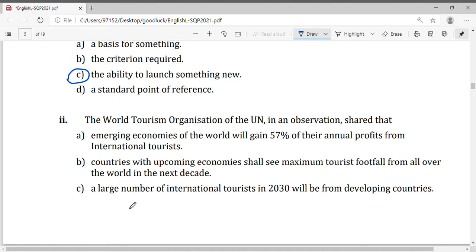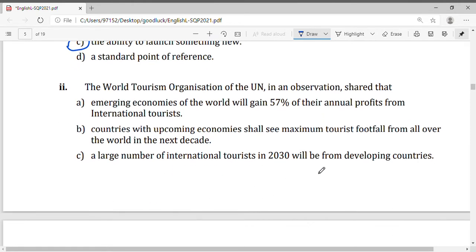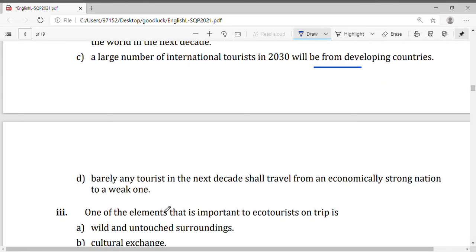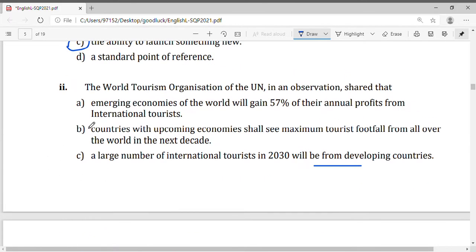A large number of international tourists in 2030 will be from developing countries? No, they will be traveling towards developing countries. Barely any tourist in the next decade shall travel from an economically strong nation to a weak one? It is not mentioned. So we go with countries with upcoming economies.